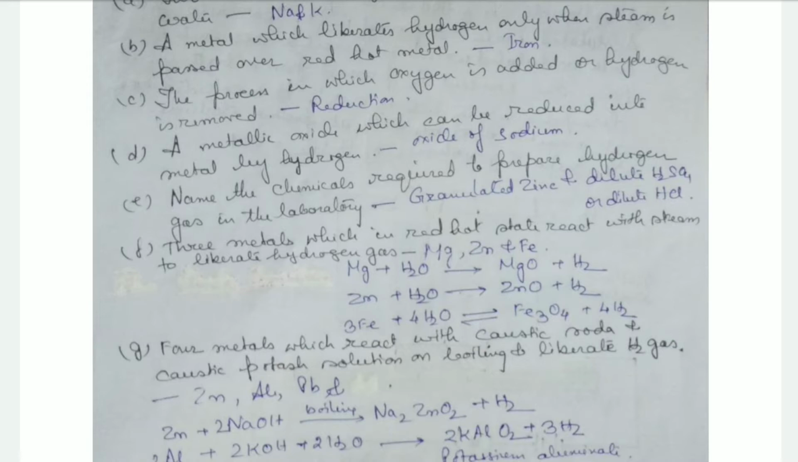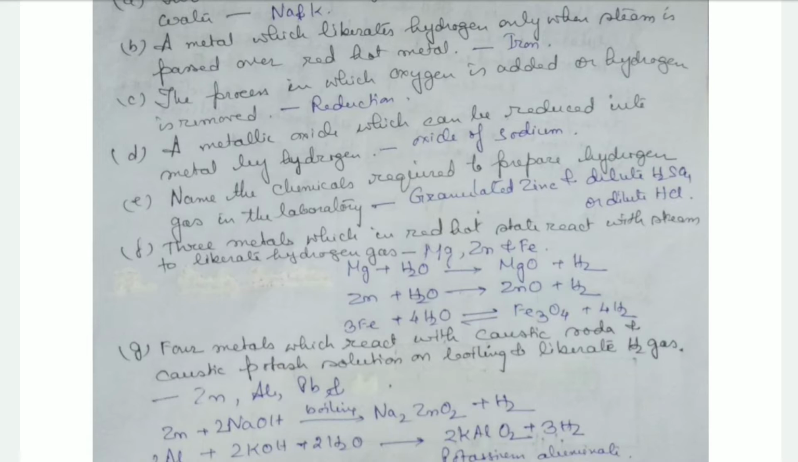Name the chemicals required to prepare hydrogen gas in the laboratory. First is granulated zinc, which reacts with dilute sulfuric acid or dilute hydrochloric acid. Then three metals which in red hot state react with steam to liberate hydrogen gas: magnesium, zinc and iron.